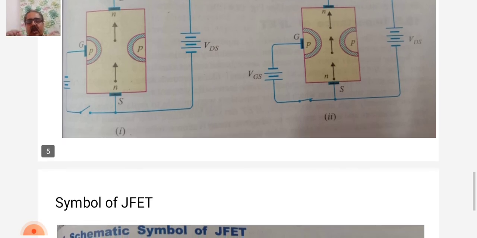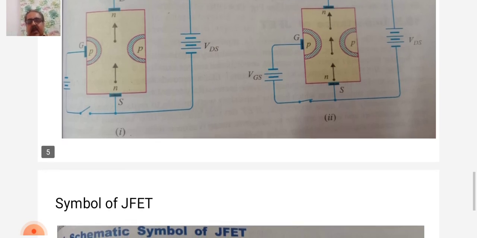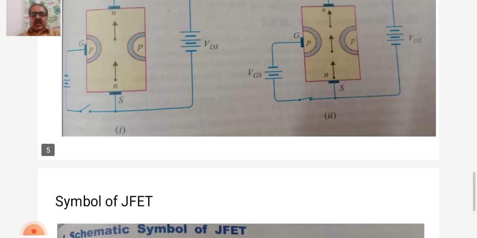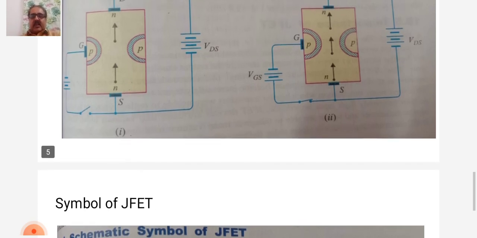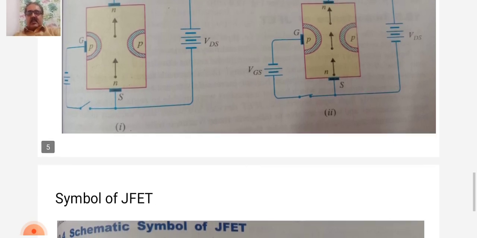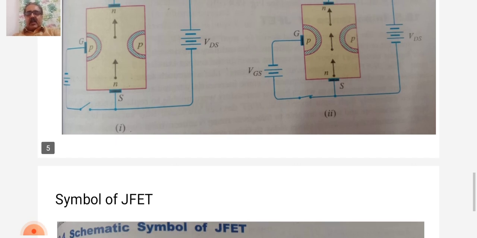So one thing you have to note is that if the reverse voltage VGS on the gate is continuously increased, a stage is reached when the two depletion layers touch each other and the channel is cut off. Under such condition, the channel becomes a non-conductor.